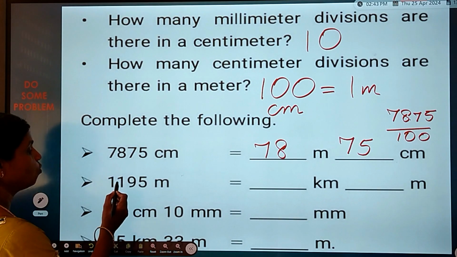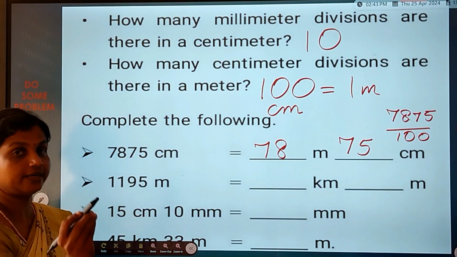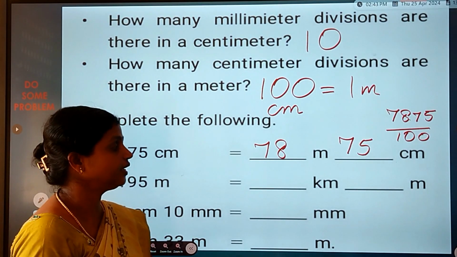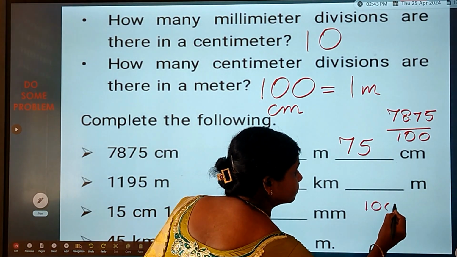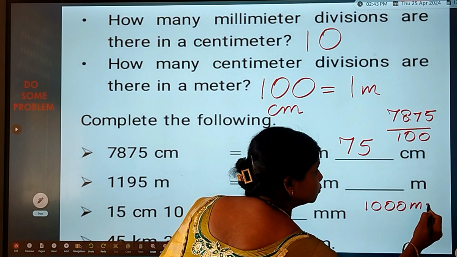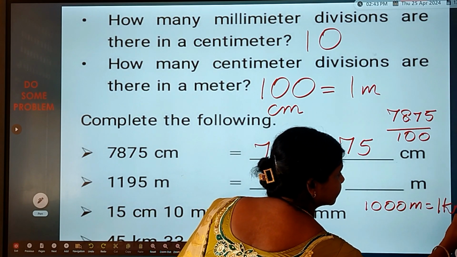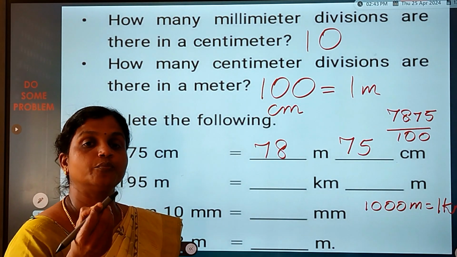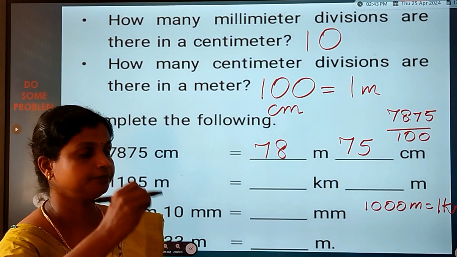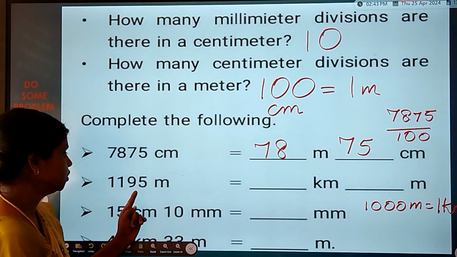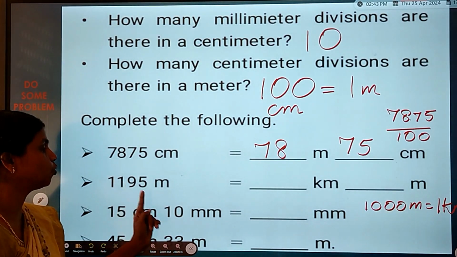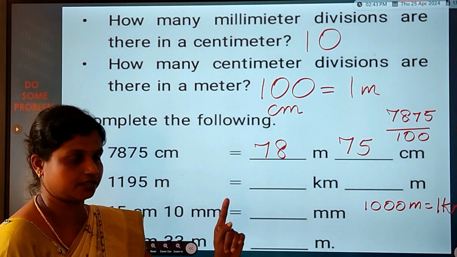Come to this. 1,195 meter. How many meters make 1 kilometer? 1,000 meters is equal to 1 kilometer. Right? So here 1,195 meters are there.